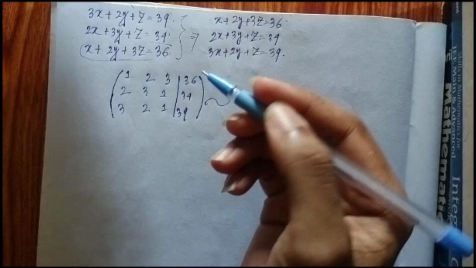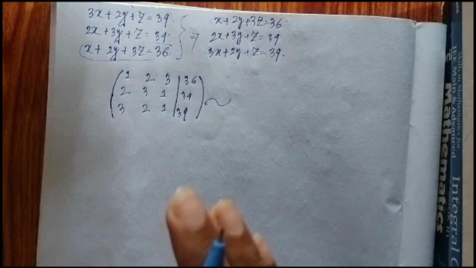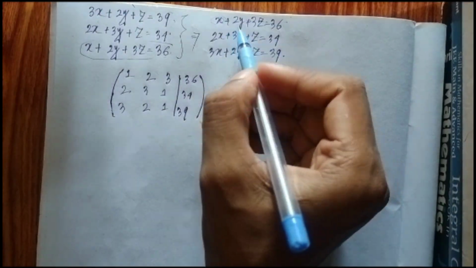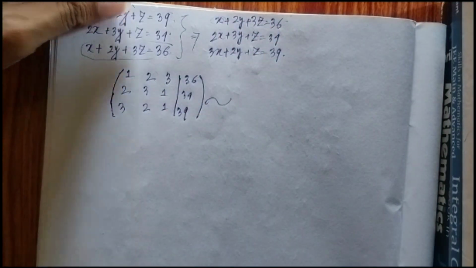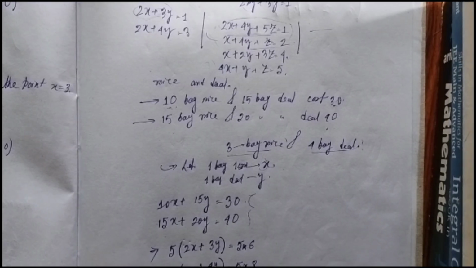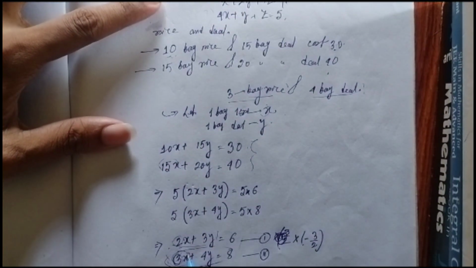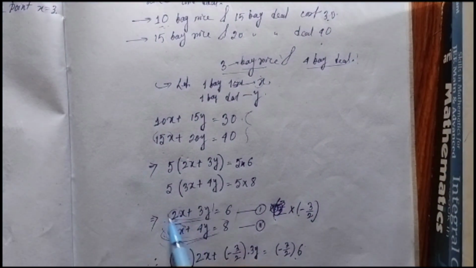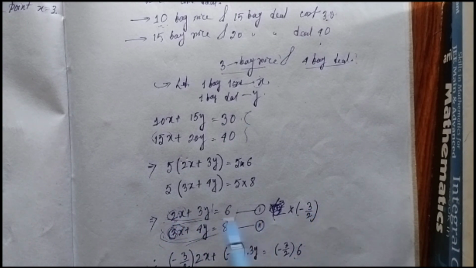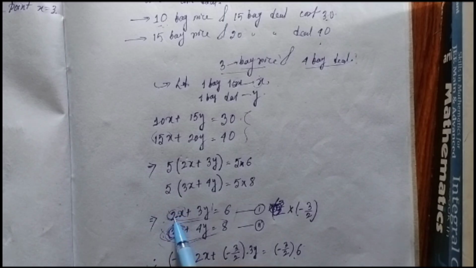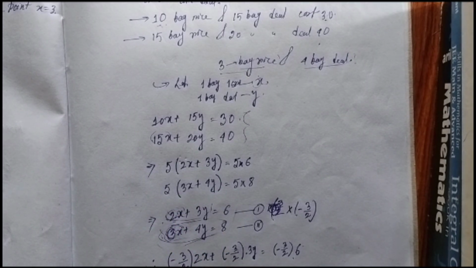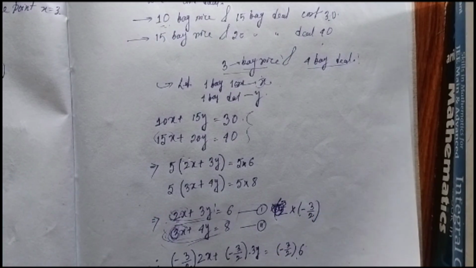What was our motivation? Let me show you the last example. In our last example, our motivation was to eliminate this x using this. We multiplied it by something so that the coefficients become similar and we just add them. We did this in the last example, so we will apply the same thing for the three variable case. Let's see, we have this.